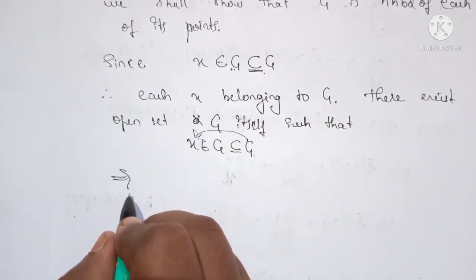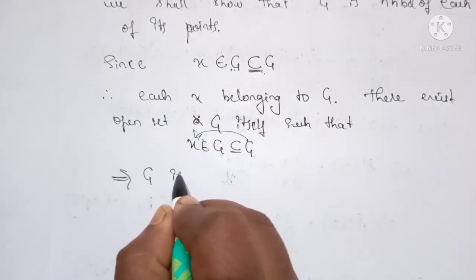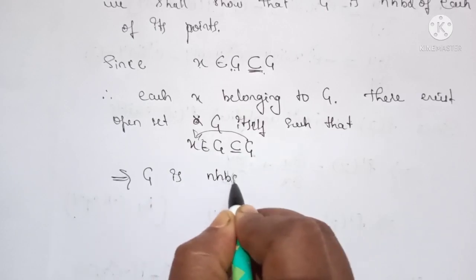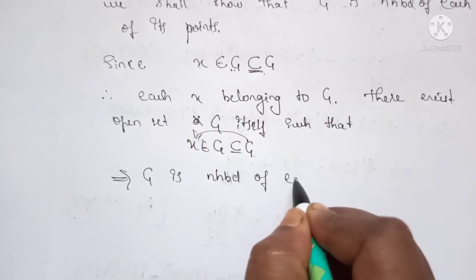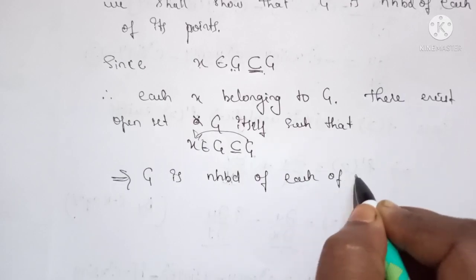So therefore G is a neighborhood of each of its points.